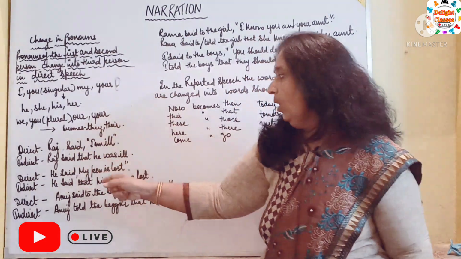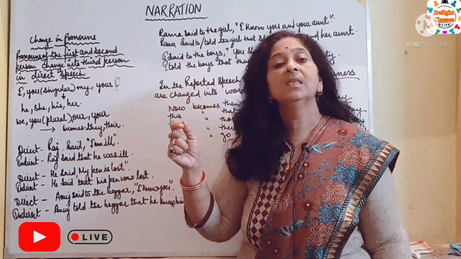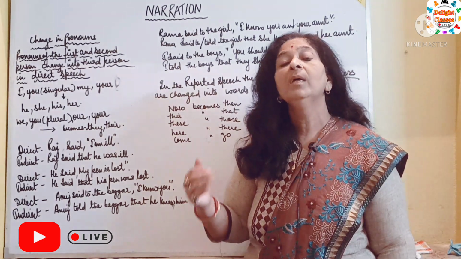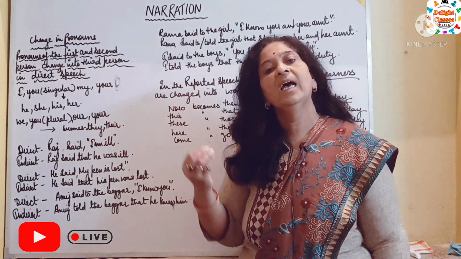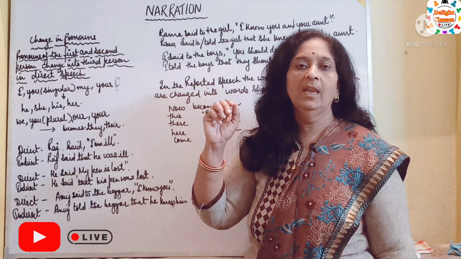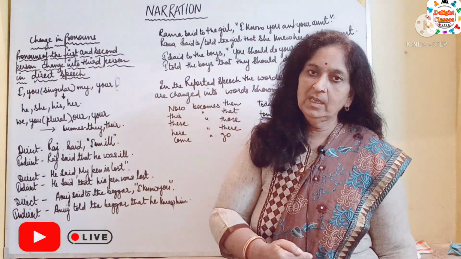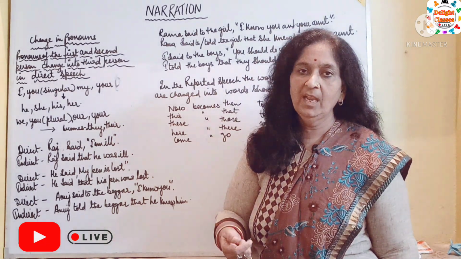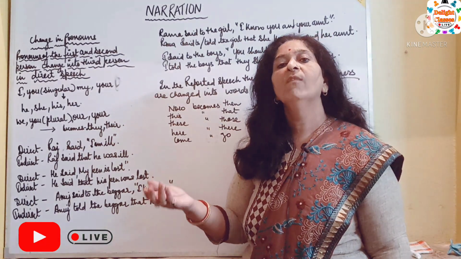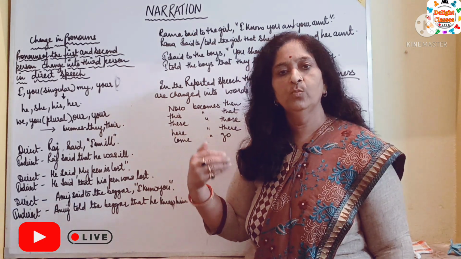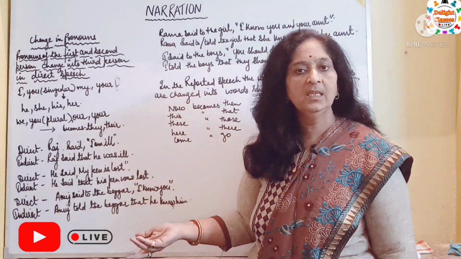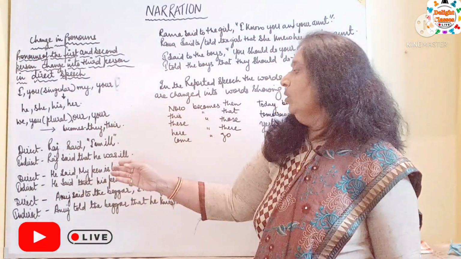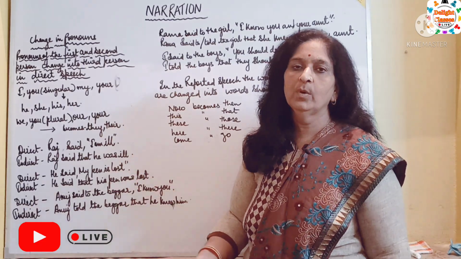Raj said, in inverted commas, I am ill. In indirect speech it will become Raj said that he was ill. First person is changed into third person. We have written he because Raj is a male, and instead of is it changes into was, as we have earlier studied. Present tense changes into past tense. So the sentence becomes Raj said that he was ill.